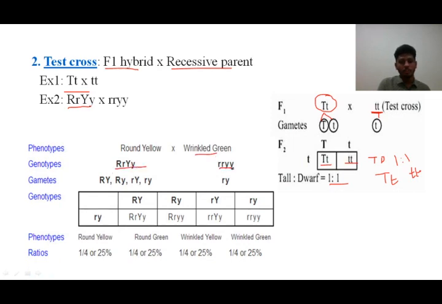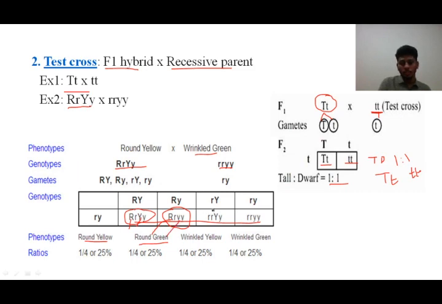When we cross here, we get 4 individuals. Among these 4 individuals, 1/4 of them will be round and yellow, because see here, capital R is there and capital Y is there. Since both are present, it becomes round and yellow. Next individual, again 1/4 will become round and green. Round, because capital R is present, so it became round. Since capital Y is not there, this individual became green.